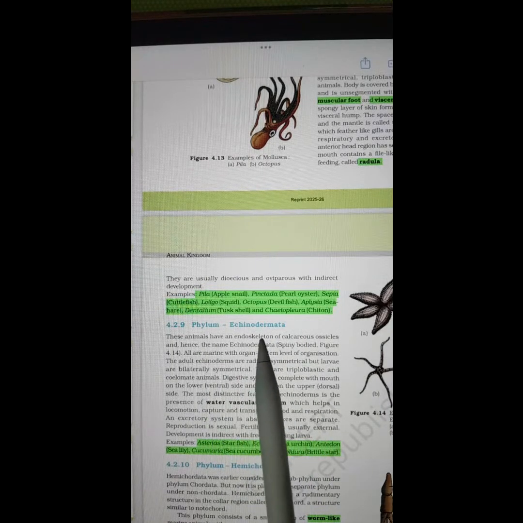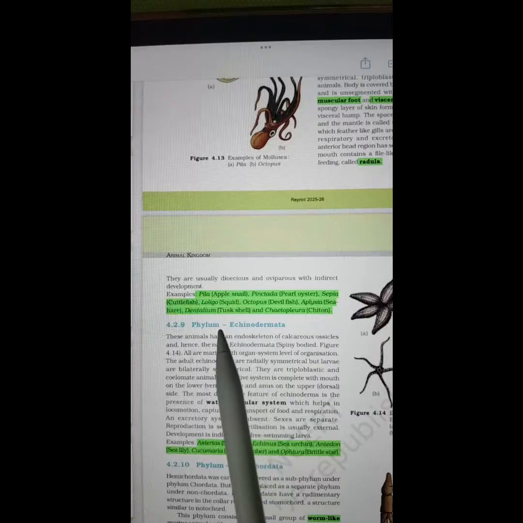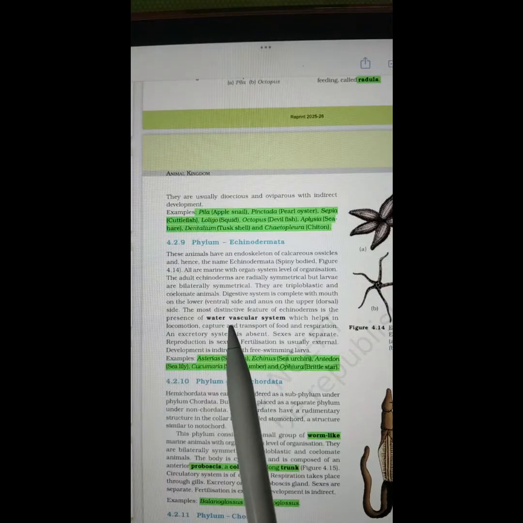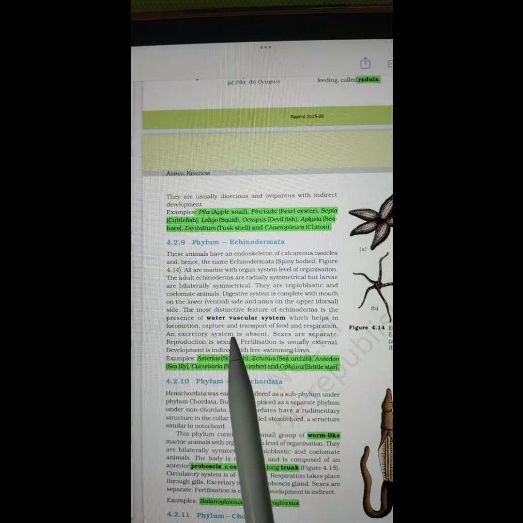Phylum Echinodermata. Echino means spines and dermata means skin. So if spines are there on the skin, the phylum will be named Echinodermata. They have a water vascular system in them. Please remember, Porifera had a water canal system and Echinodermata has a water vascular system.